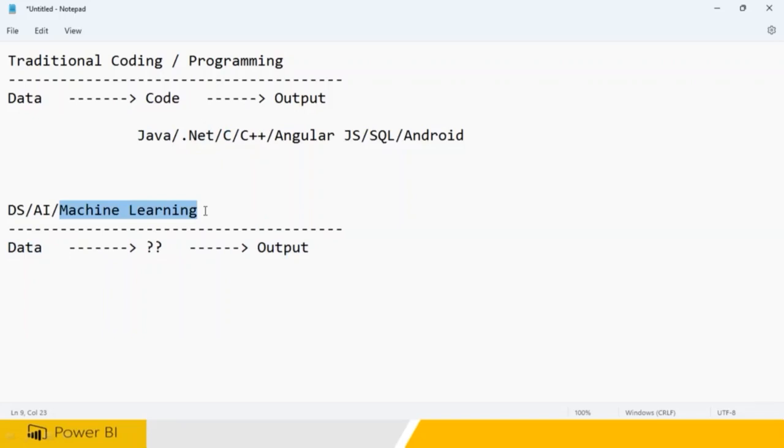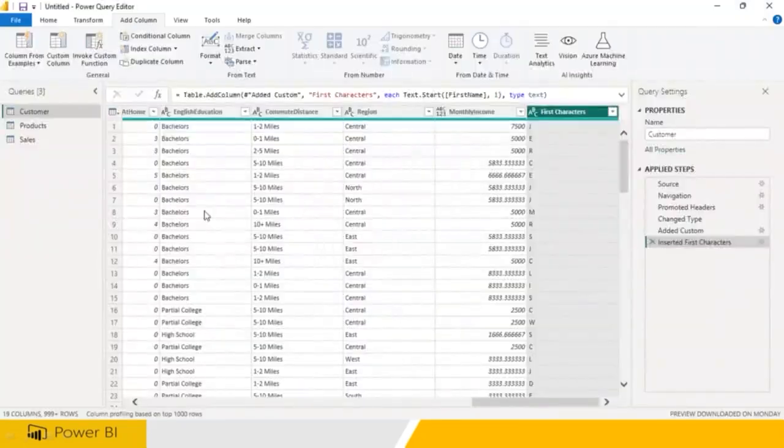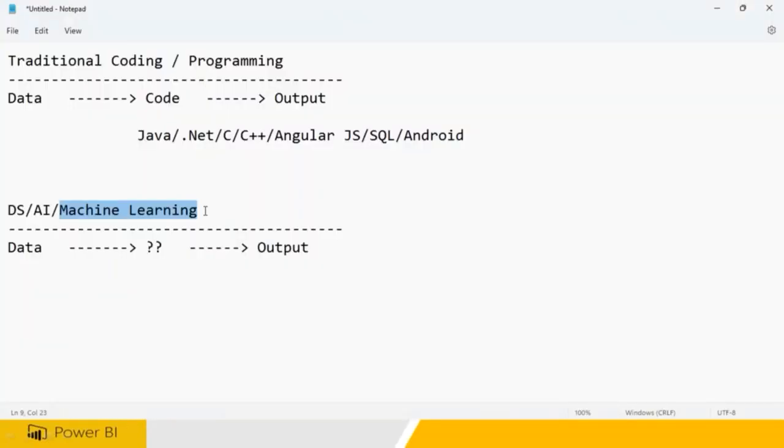Now tell me, how much time does it take to write the code? It will take a fraction of a second. If it is a human being, it will take months, years together. That is what is called machine learning today. The machine is helping you. The machine is thinking. What is artificial intelligence?